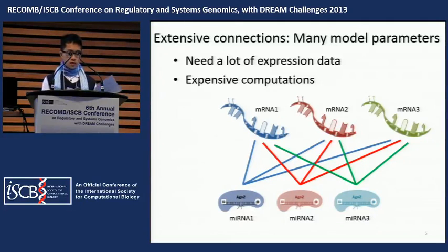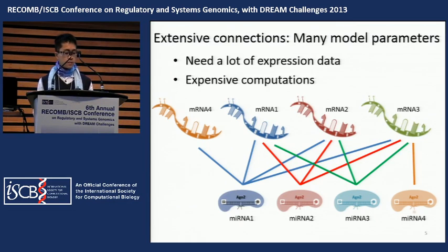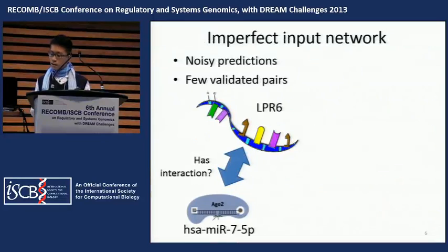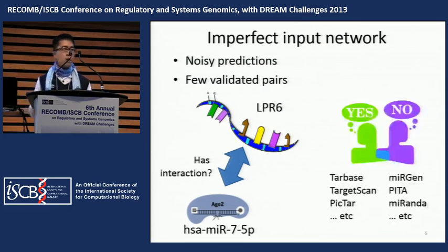There are several difficulties. First of all, there are many extensive linkages. If we have a nice group of microRNAs and messenger RNAs as shown here, it's very nice. However, in the real network, there are always extensive linkages. To solve this problem, some classical methods require lots of expression data to learn the models, or the computation, like estimating the parameters, is very expensive. Second, the network is very noisy, and we have very few validated pairs. Even for a simple interaction between a microRNA and a messenger RNA, different algorithms give different predictions.